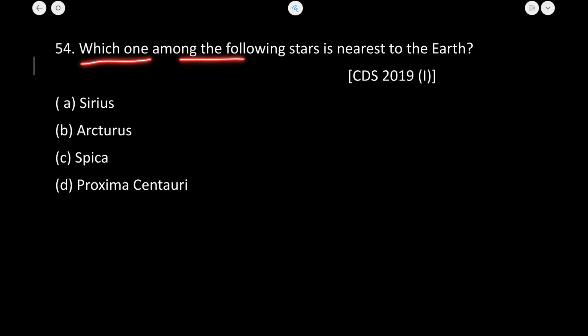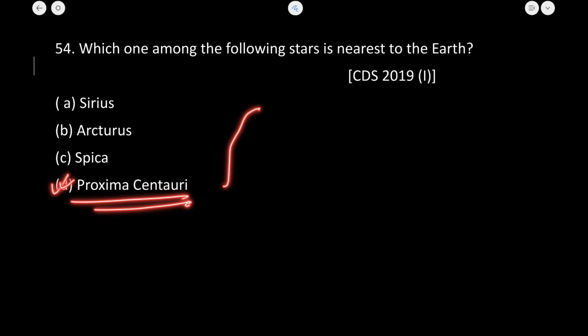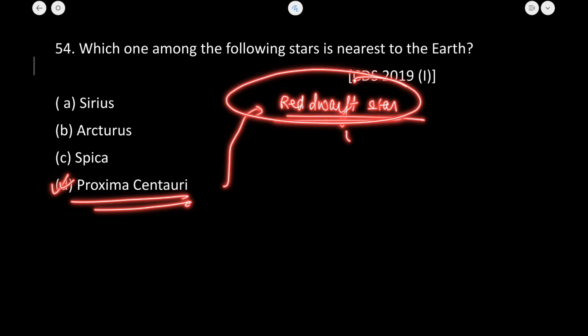Which among the following stars is the nearest to Earth? Now it is an easy question. Proxima Centauri is the star that is nearest to the Earth. This Proxima Centauri is a red dwarf star that is located in the Alpha Centauri star system. It is approximately 4.24 light years away.